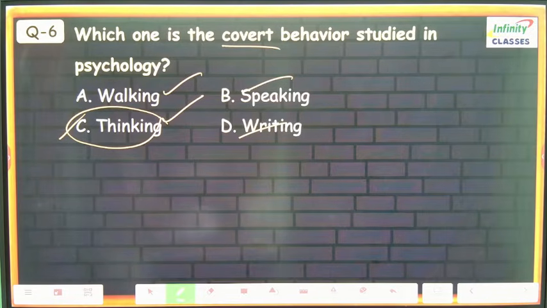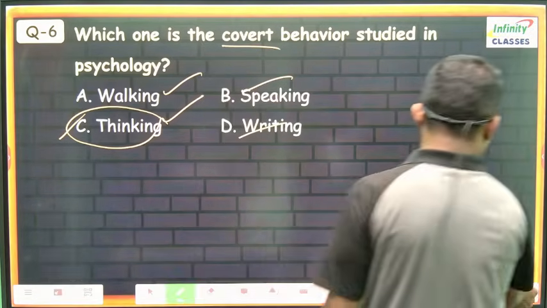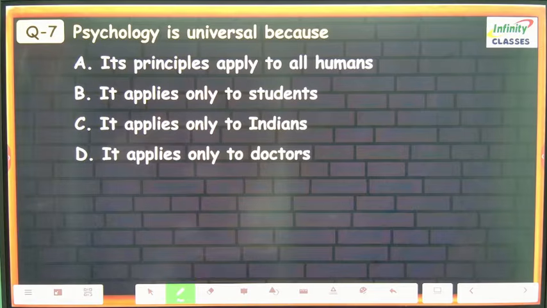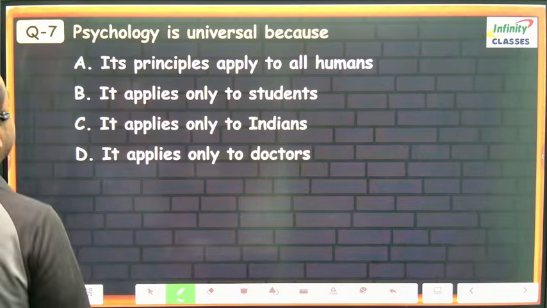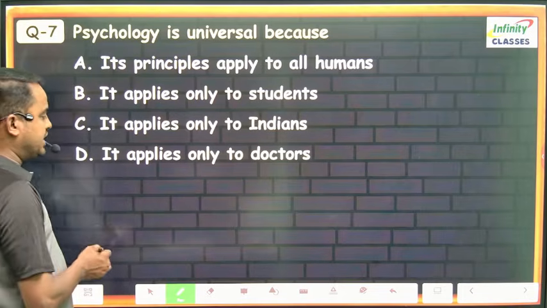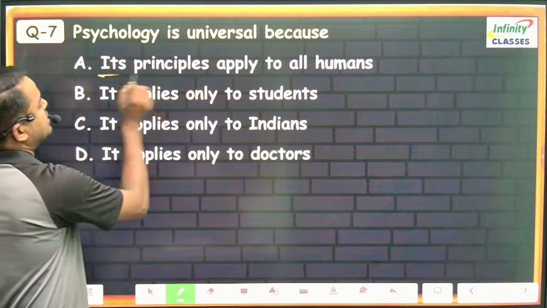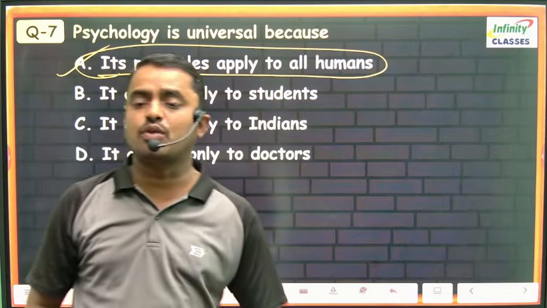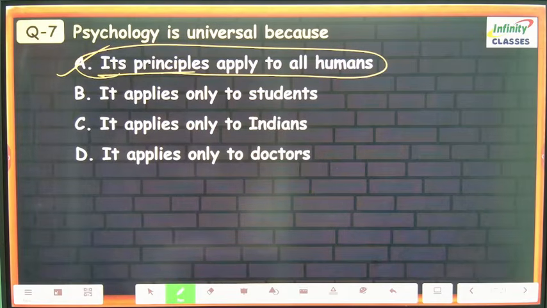Next question. Psychology is universal because, what is the reason for universal? Universal means its principles apply to all humans. Not that it applies only to students, only Indians, or only doctors, but it applies to all human beings in the world. So psychology is universal. It applies to all human beings. So we can say it is universal.